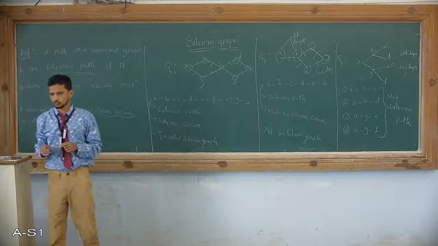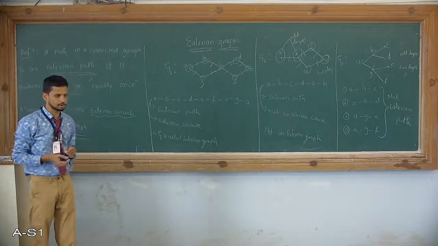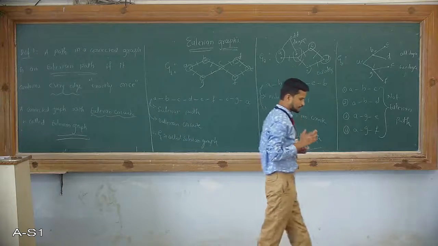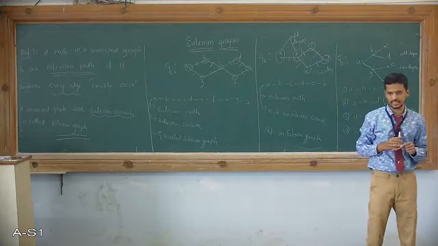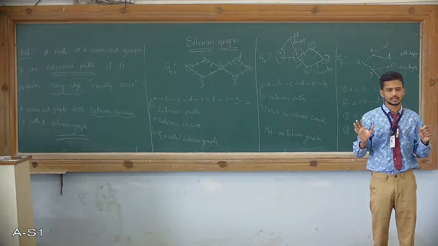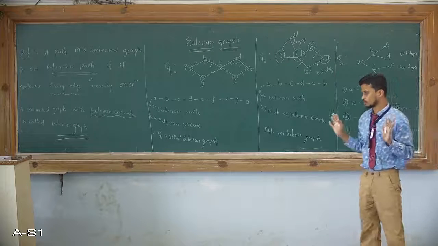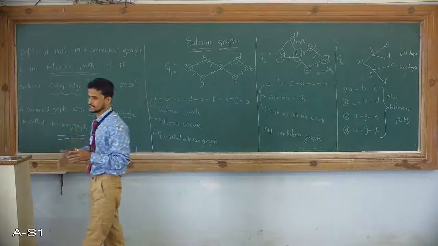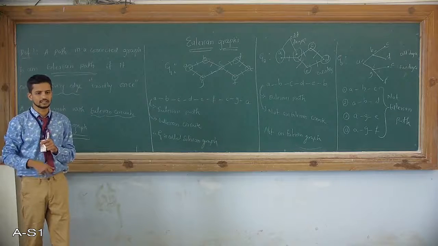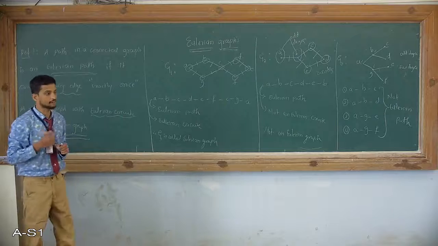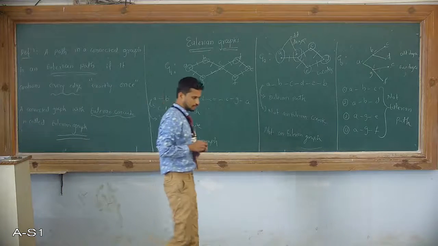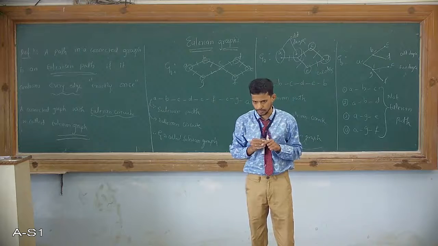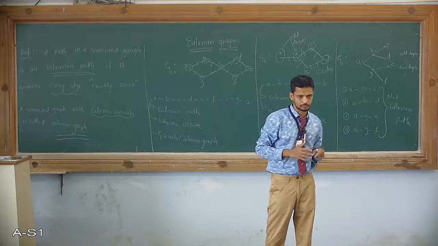So therefore, we can observe one important property: if every vertex of a graph has even degree, then we can very easily say that the graph is Eulerian, without doing the trial and error technique, that is, without identifying an Eulerian circuit. So this is a very important property. What is that property? I am going to tell you now.